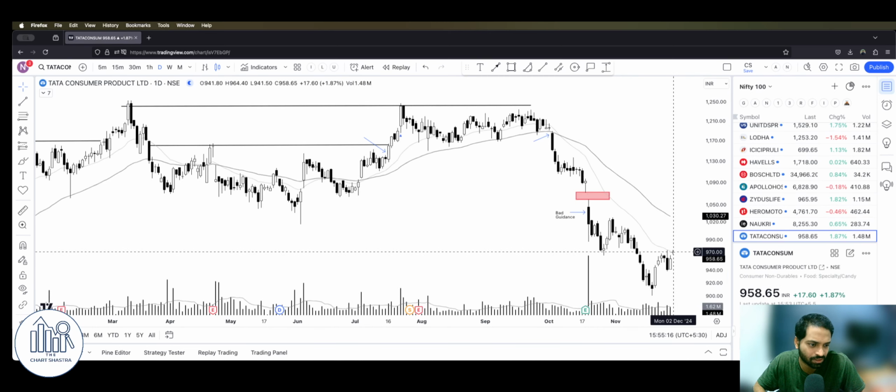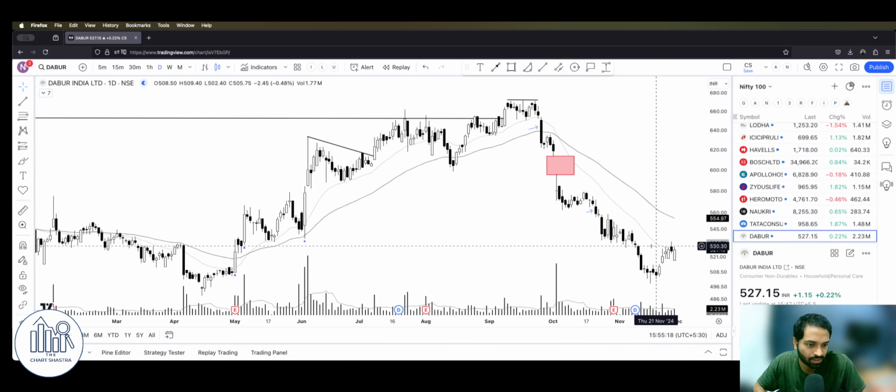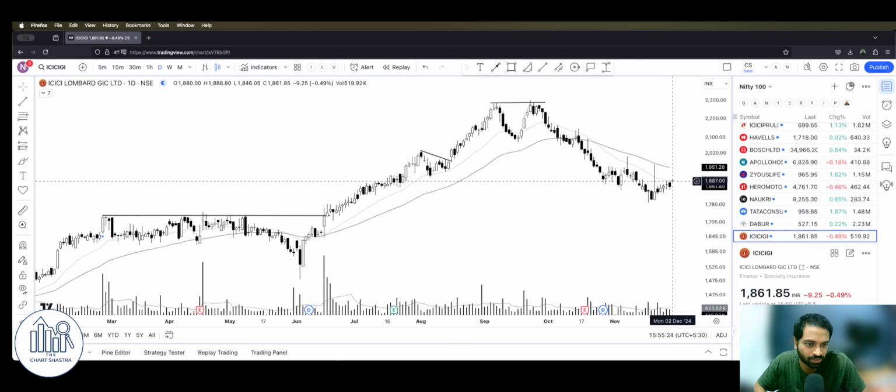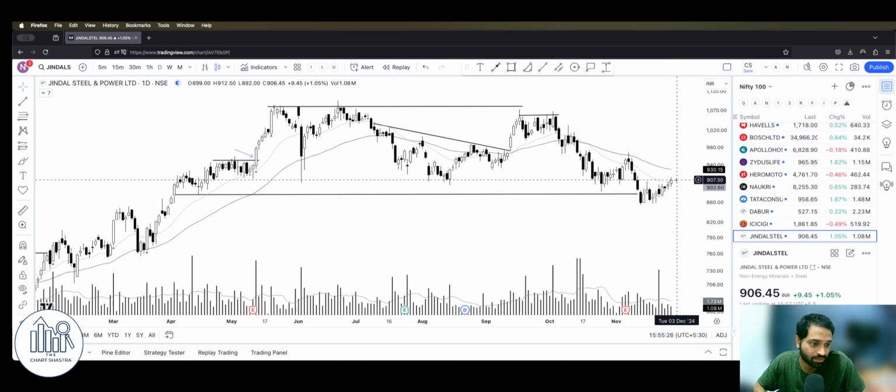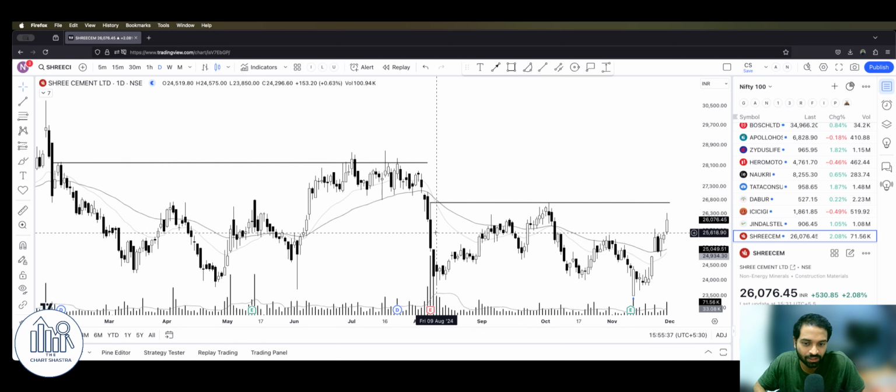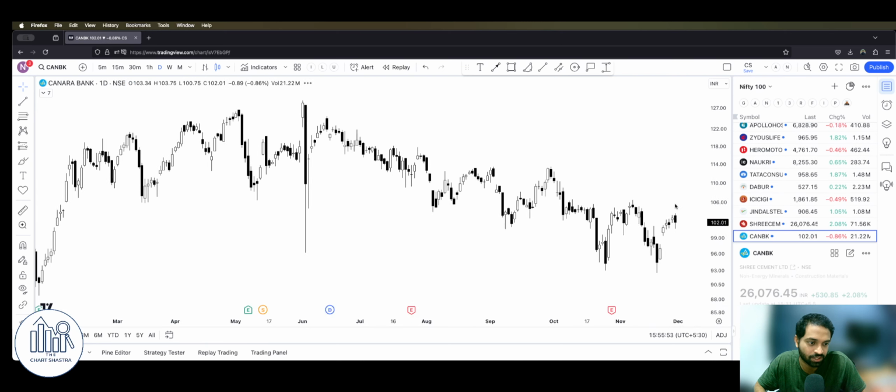Tata Consumer, not so good, not so good. Dabur, similar charts, FMCG is still weaker. Even Bajaj is also not great. Jindal Steel is probably trying to reverse. Let's wait. I would watch this 950 level. Once it crosses, you can see something. Shree Cement, again, every time it tries to go here, again it is now trying to go to this 26,700 level. Let's wait. Although among cement stocks, something like Ramco Cement is doing really well. So let's see, would that repeat here as well or not?